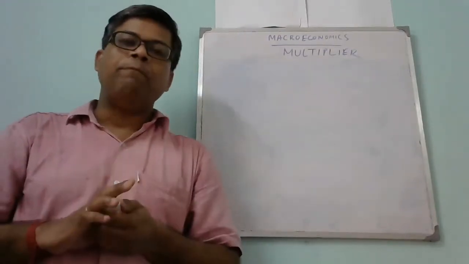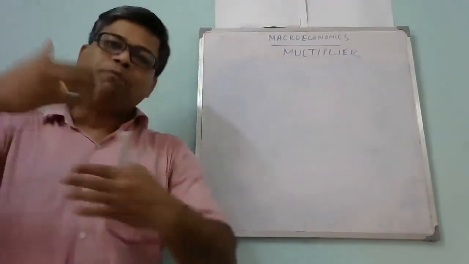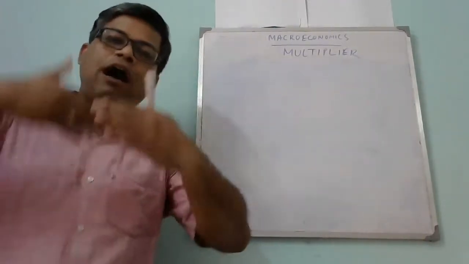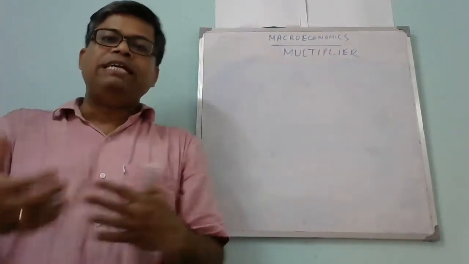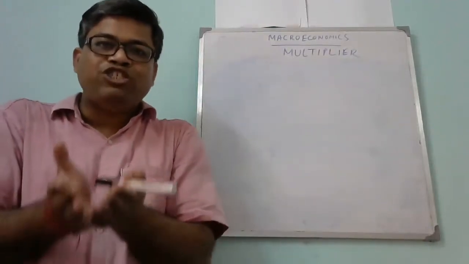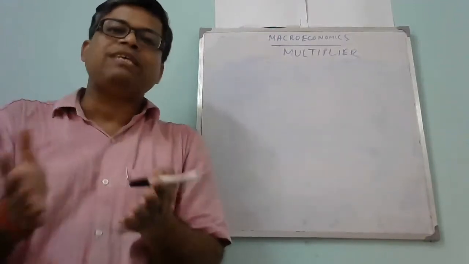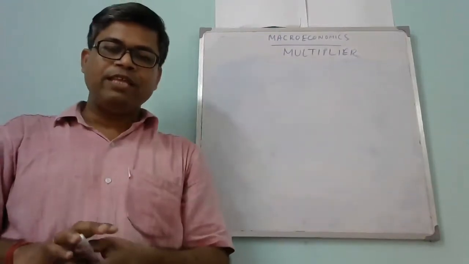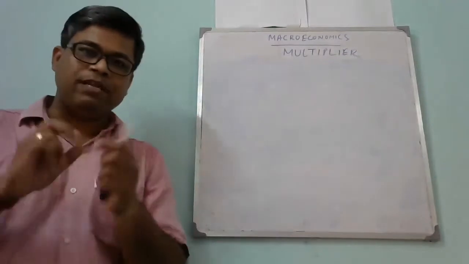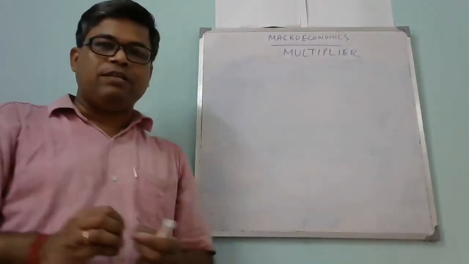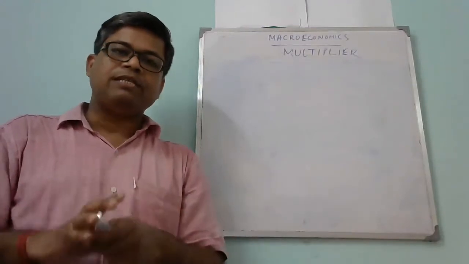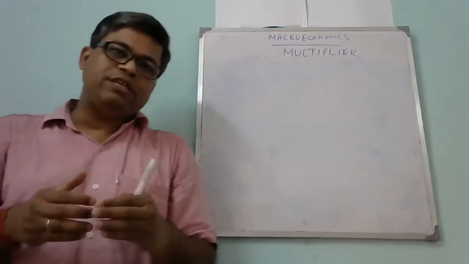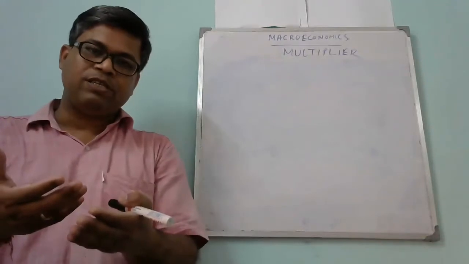The word multiplier has come from multiply, that is, how the national income grows due to a small change in the autonomous aggregate expenditure. Just take a very simple example. Suppose a person has invested 100 crore rupees.